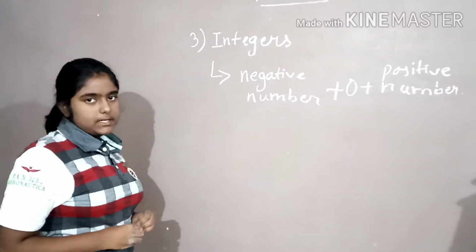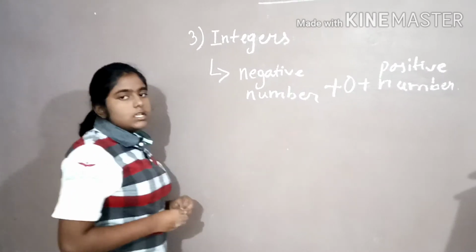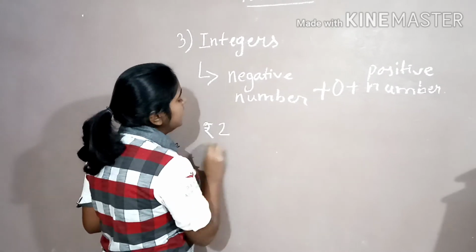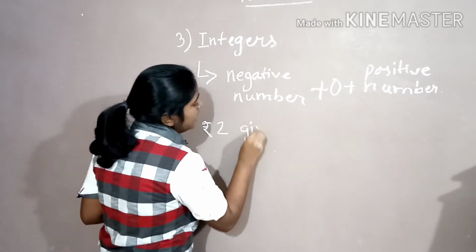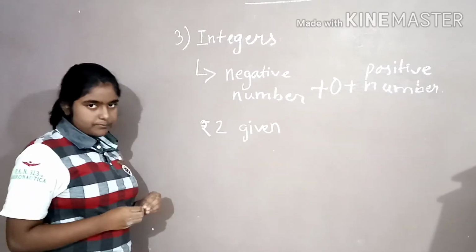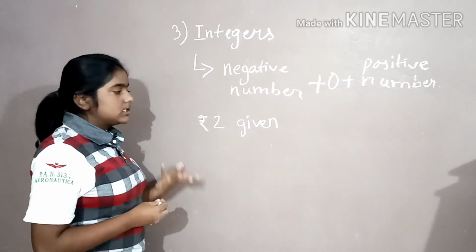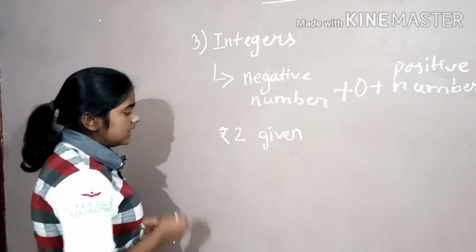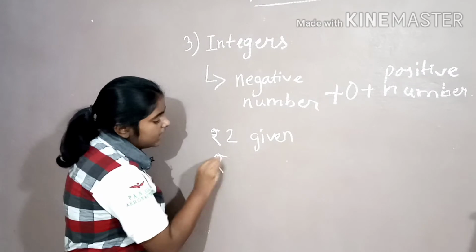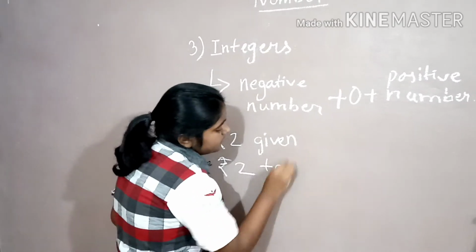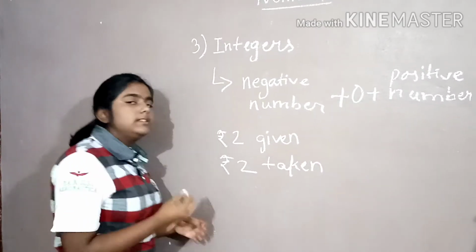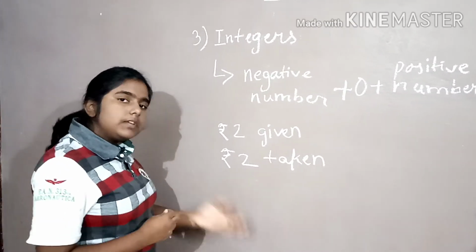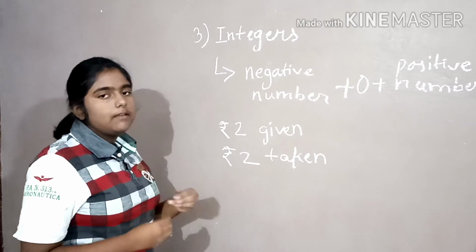Suppose you are a shopkeeper and someone has given you 2 rupees. So you will write 2 rupees given. Means someone has given you 2 rupees. And if someone takes 2 rupees, you will write 2 rupees taken. And when you sit to calculate the whole earning, you will find a confusion whether you have given someone 2 rupees or whether the person has given you 2 rupees.